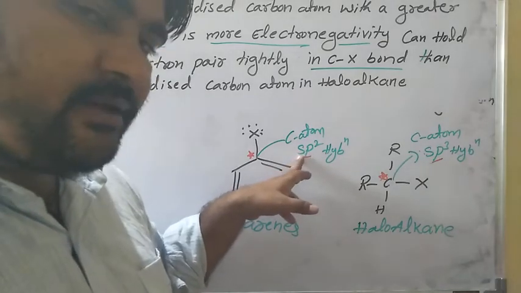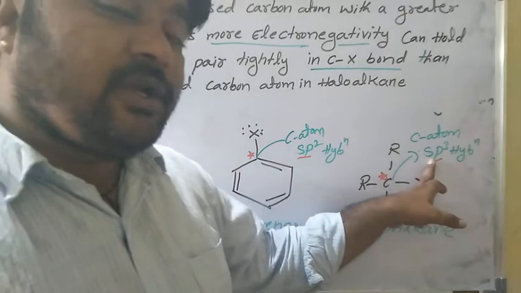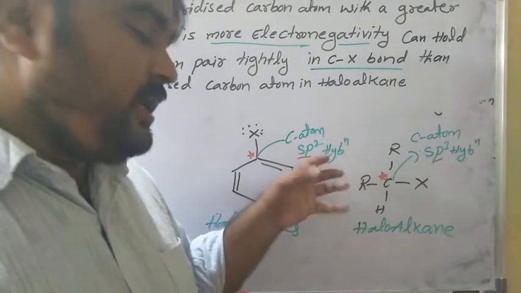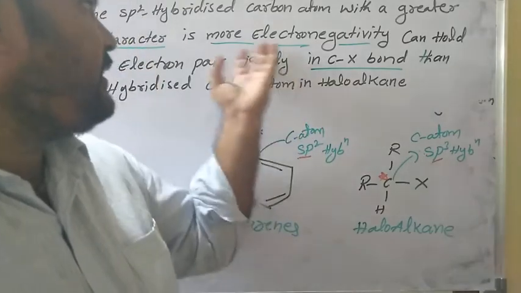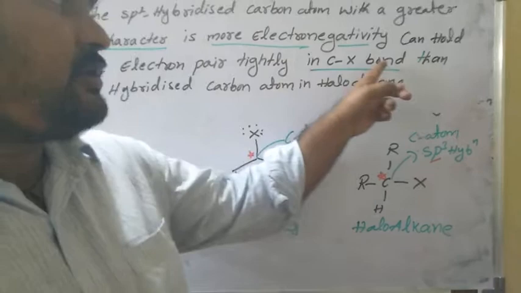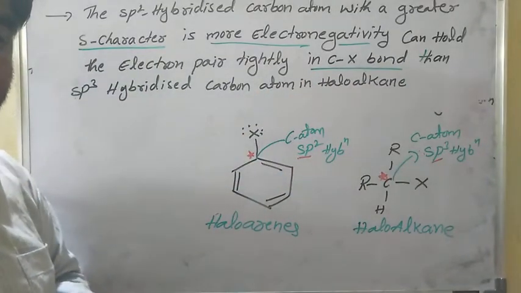It is 33.3%, here it is 25% only. So electronegativity is more, electrons are attracted, and it can hold the electrons more tightly in the carbon halogen bond than the sp3 hybridized carbon atom in alkanes.